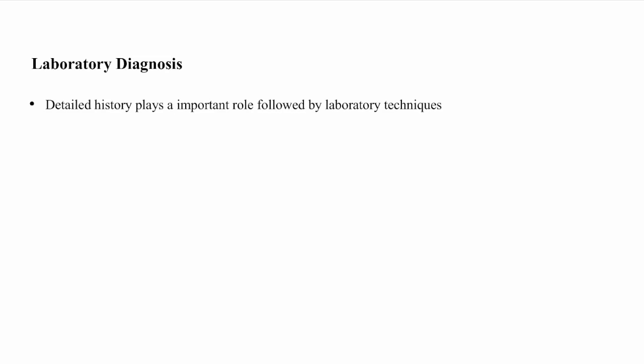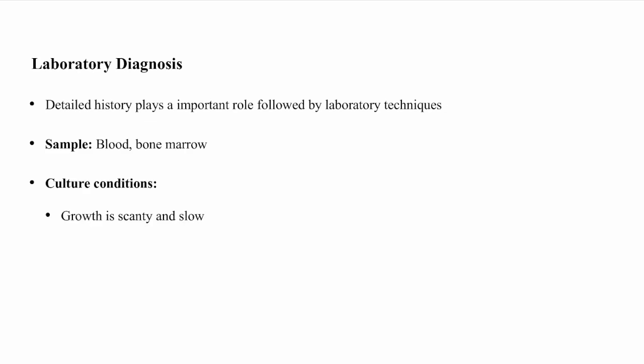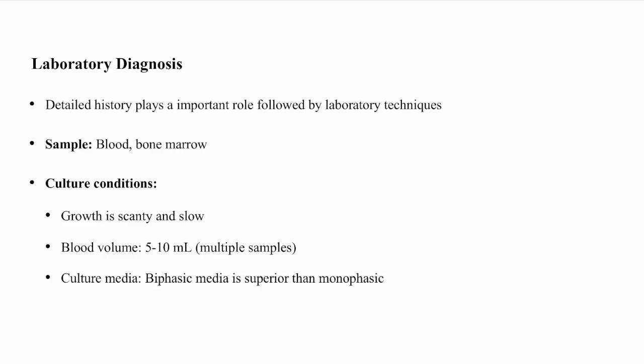So, laboratory diagnosis. Before laboratory diagnosis, a detailed history plays a very important role, and it should always be followed by laboratory techniques. The sample can be blood or bone marrow. It can be cultured. Regarding culture characteristics, the growth is very scanty and slow. Blood volumes of 5 to 10 ml can be taken, and multiple sampling can help to increase the sensitivity to a better level.